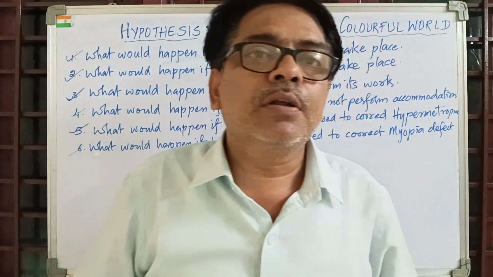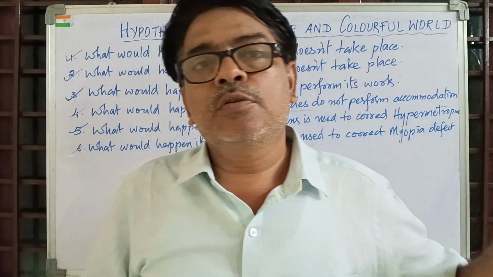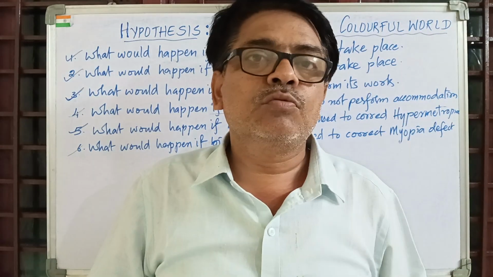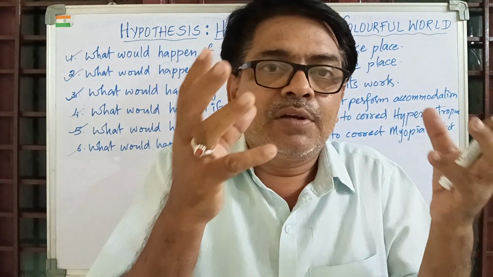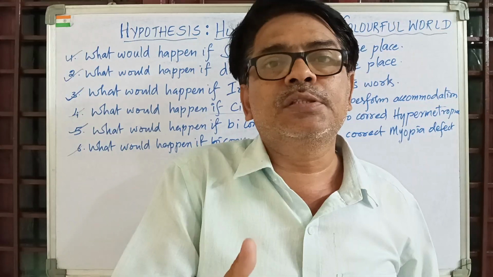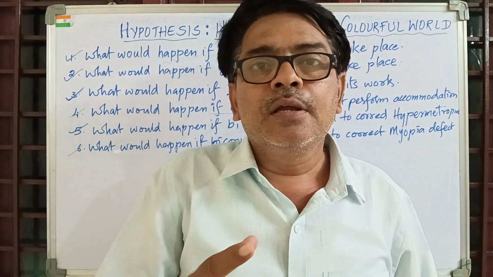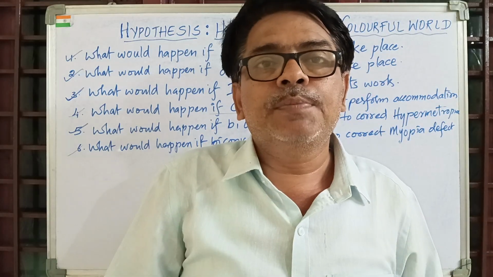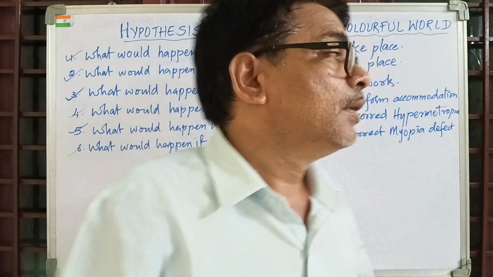The other thing is what? If suppose somebody is washing clothes, so we find soap bubbles, and when light falls on these soap bubbles, we find all these 7 colors emitted. We may miss this one. So we may miss the beautiful 7 colors from this world if dispersion does not take place.